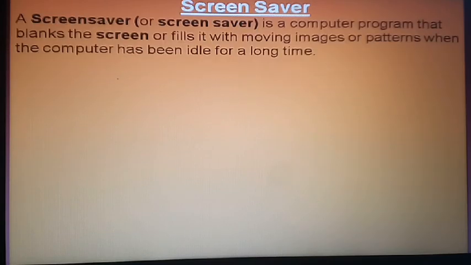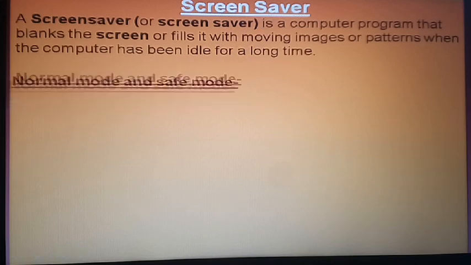Screensaver. Just like you are doing work on the computer, but sometimes you are not doing any work, so some moving image appears by itself. A screensaver is a computer program that shows a blank screen or a file or folder with a moving image or pattern when the computer has been idle for a long time. It means you are not doing work for a long time, like 5 minutes, 10 minutes, 1 hour. So the screensaver moves on the screen, right?